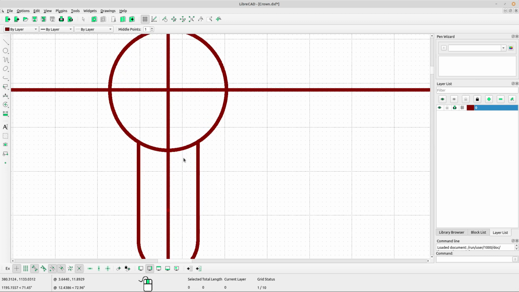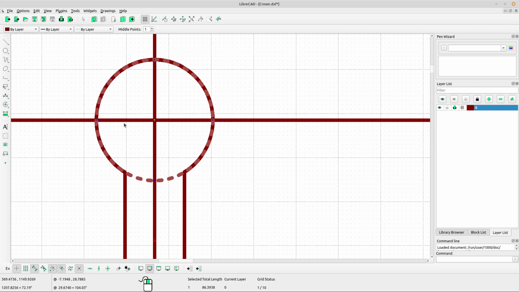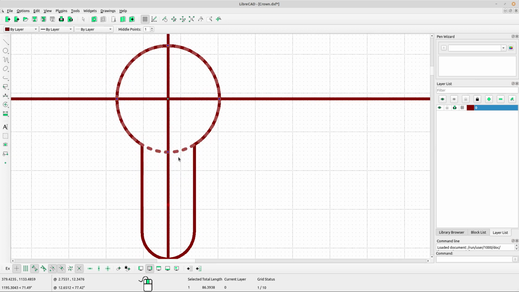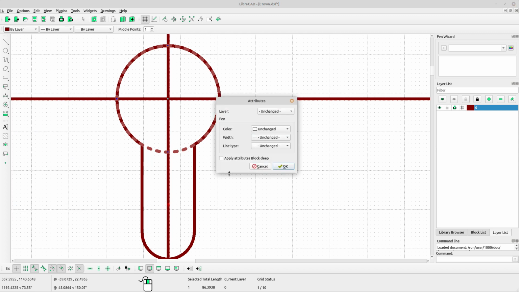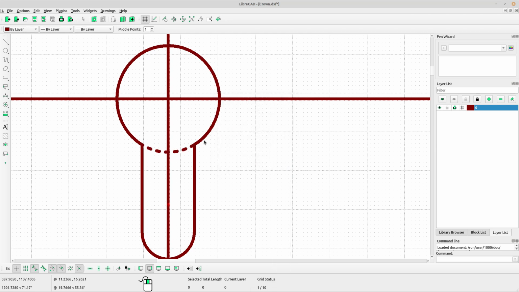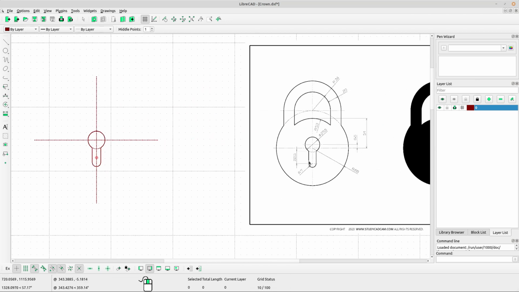Okay, select again the circle. Yes, there are two circles, and then select the other. Then select attributes and change the line type into .tiny. Click OK. Okay, we got the shape for now.